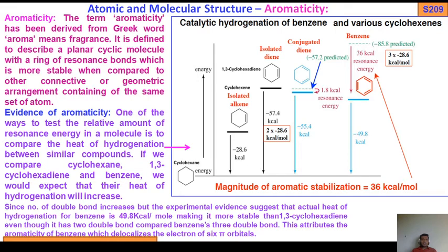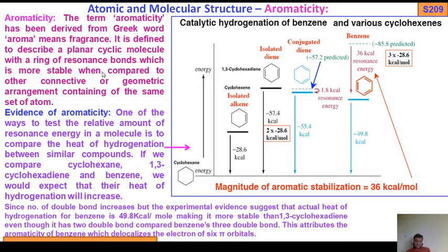It is defined to describe planar cyclic molecules with a ring of resonance. Ring of resonance means delocalization of pi electrons, or a lone pair possessed by more electronegative atoms, or a negative charge, which is more stable when compared to other connective arrangements.